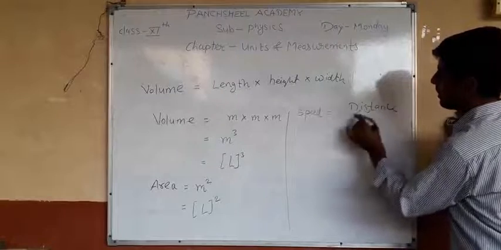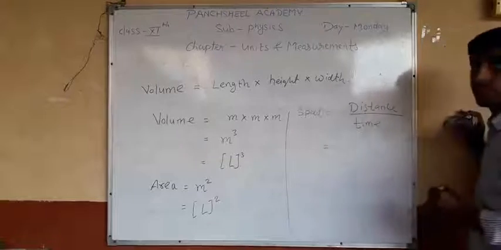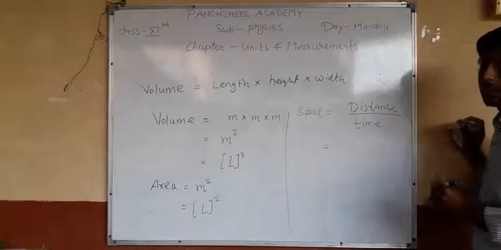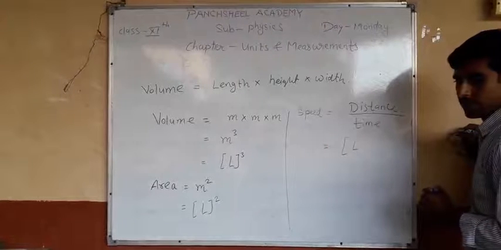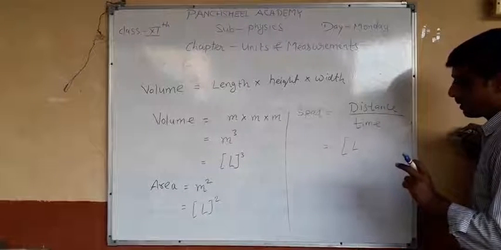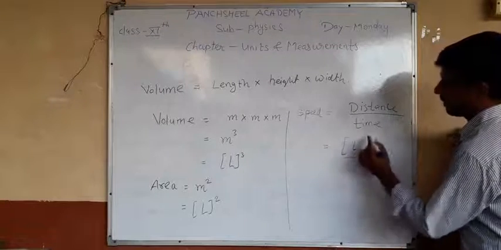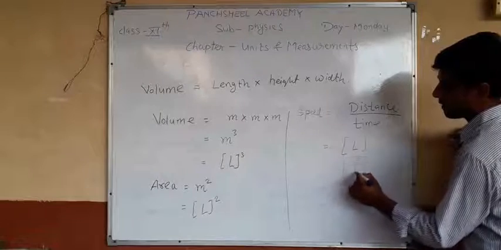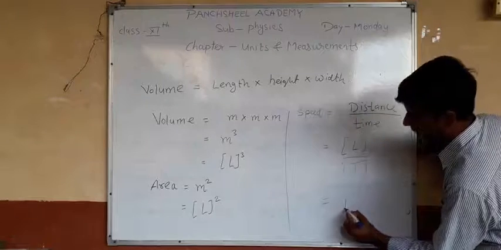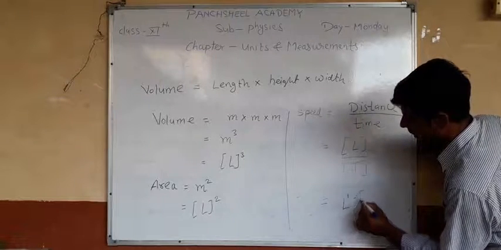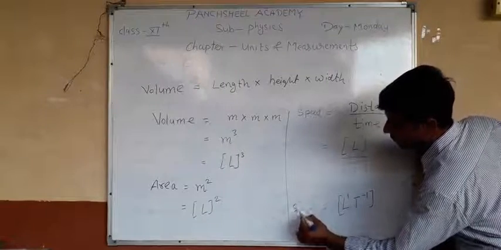Distance is written as L, because distance is a length between 2 points, and the dimension formula for time is written as T. So I write here L1 T minus 1. This is the dimension formula of speed.